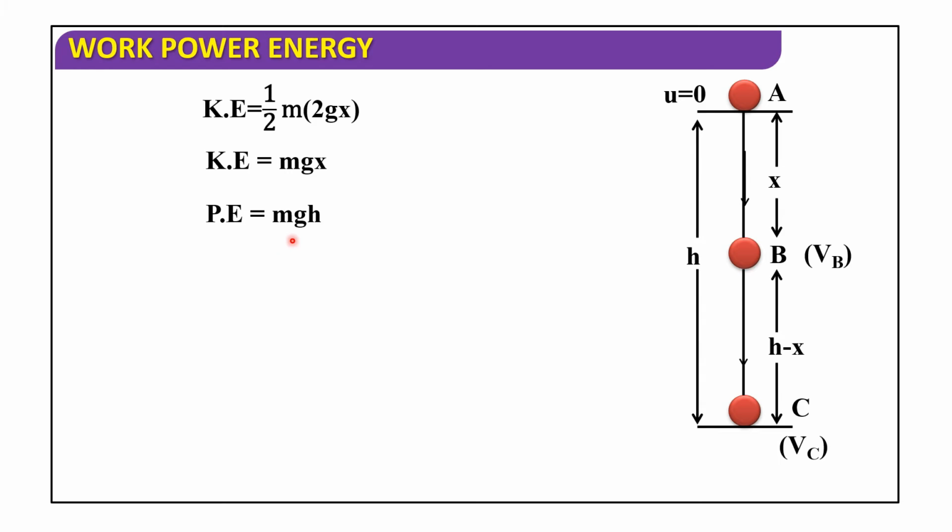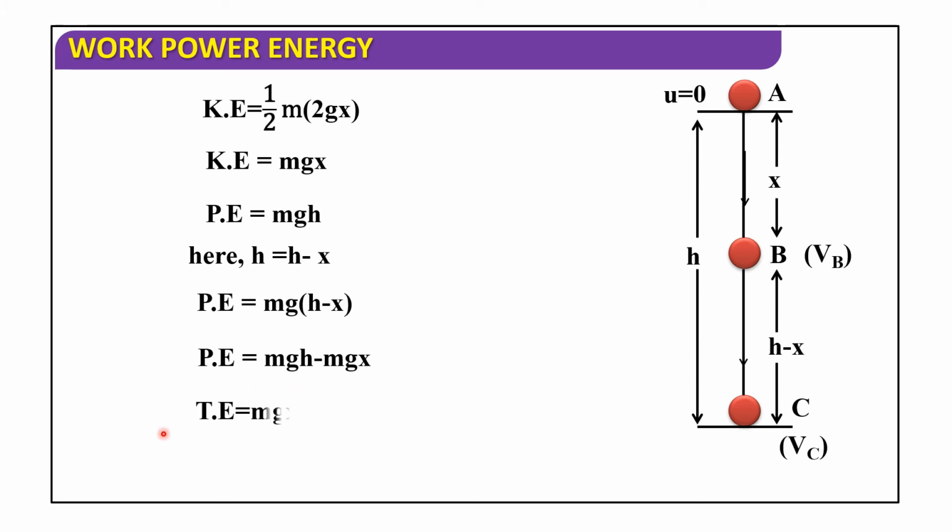Potential energy is equal to mgh, where here h is h minus x. So potential energy is equal to mg(h minus x), which is mgh minus mgx. Now we will calculate the total energy, potential energy plus kinetic energy. So mgh minus mgx plus mgx. The mgx terms cancel.